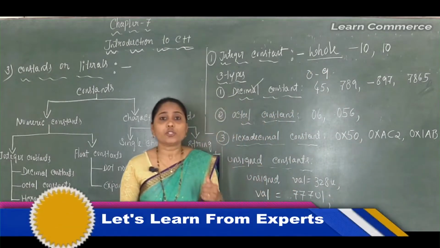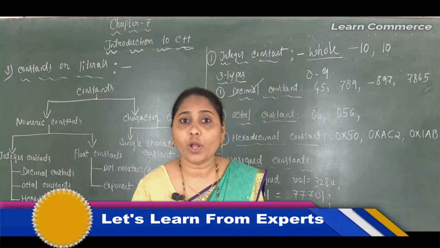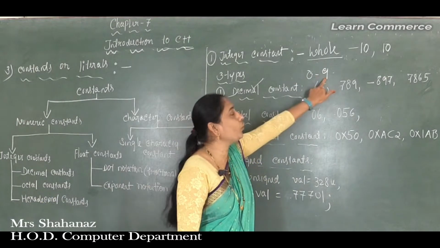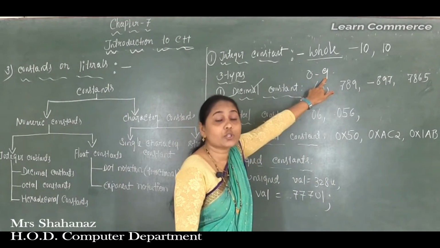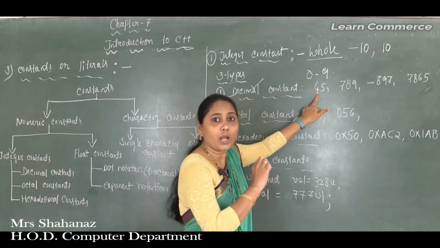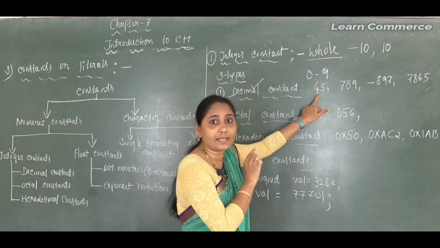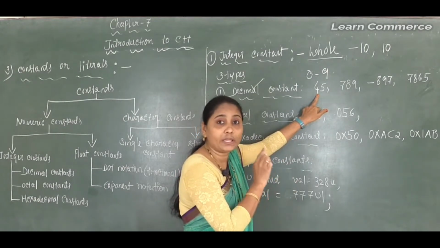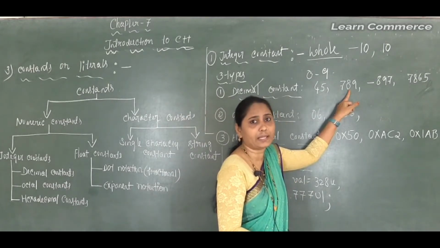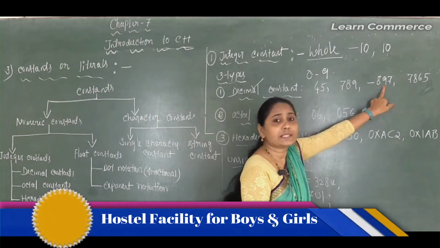Clear this point here? From where to where we can take the numbers in the decimal constant? We can say that it consists of the digits from 0 through 9. Some examples for the decimal constant are 45. Our number comes inside 0 to 9, and the next ones 7, 8, 9. Also, the numbers come inside 0 to 9, maybe signed or unsigned.